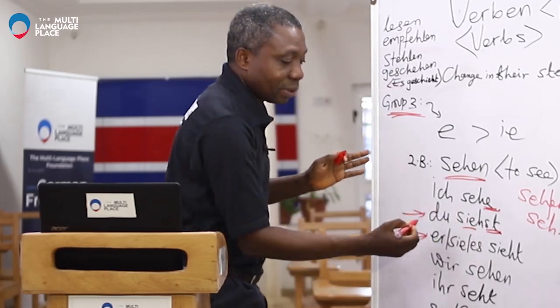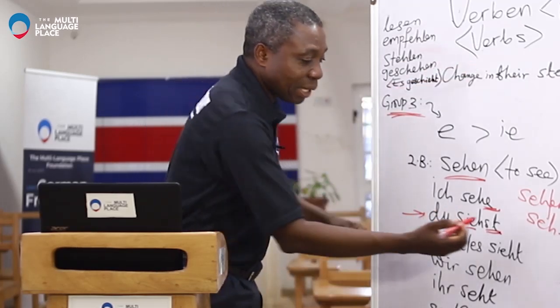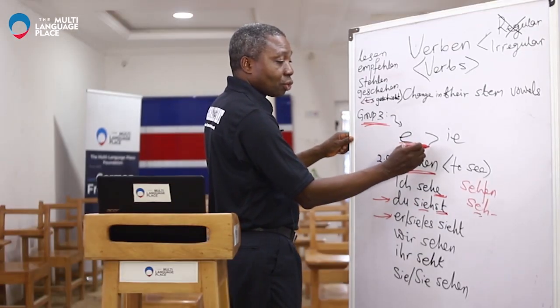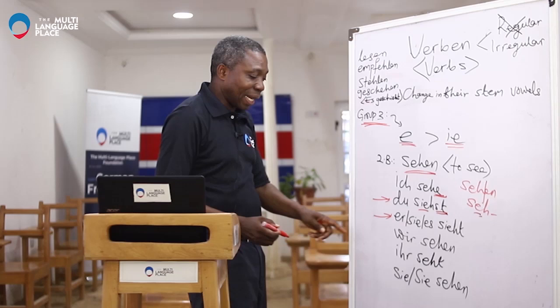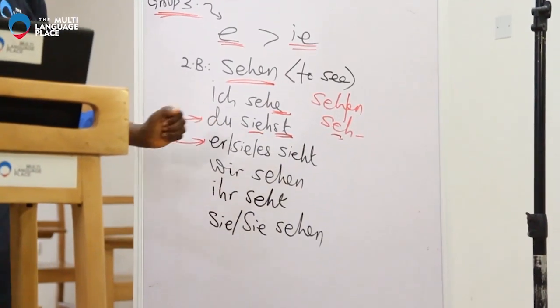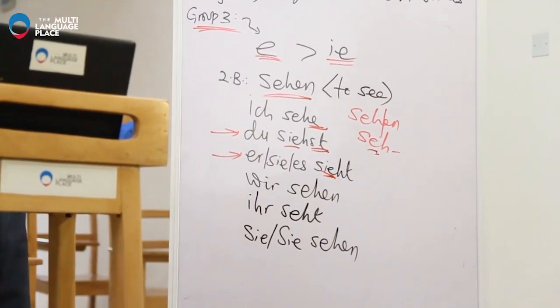But then you see here, there is a change in the stem vowel. Instead of this E, we have I-E. So E has changed to I-E. And then the third person singular, er sieht, the same thing has happened here. The E has changed to I-E.